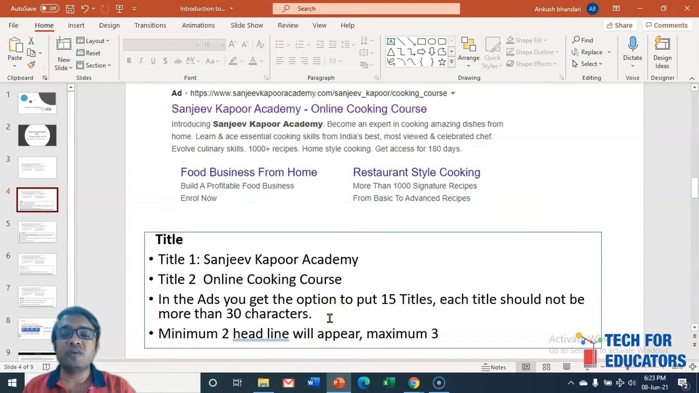So what exactly is happening? Google is letting you give 15 combinations, but it will not show more than 3 titles, and a minimum of 2 titles will appear. What does it mean? At the max it will show Sanjeev Kapoor Academy online cooking course and possibly best master chef in India, something like this, but it gives you the option to write nearly 15 titles. Based on various permutation combinations, it will show your titles. But while preparing the ad, at minimum we should give 2 to 3 headlines, and headlines which are very effective or which represent our brand name.